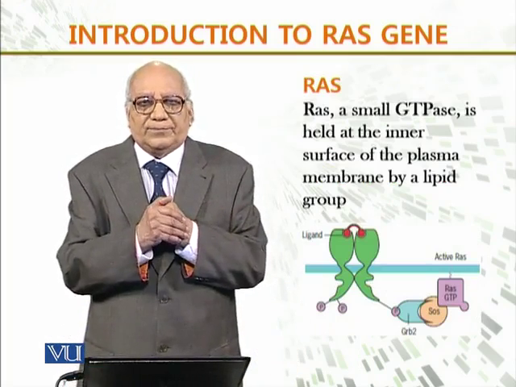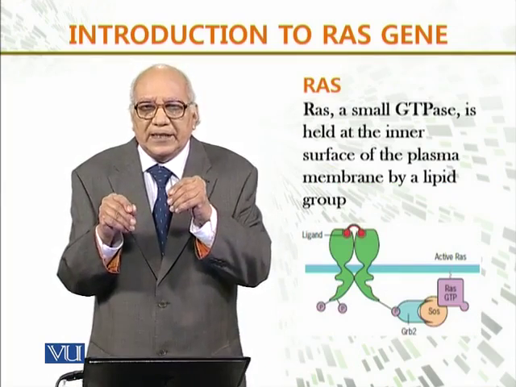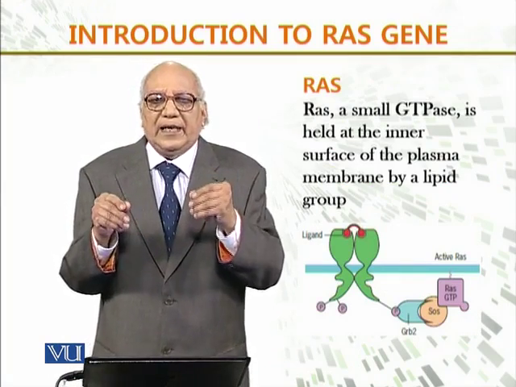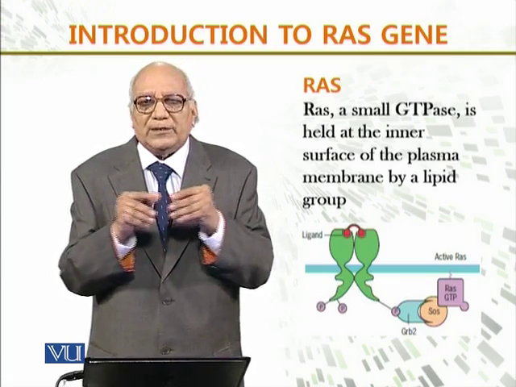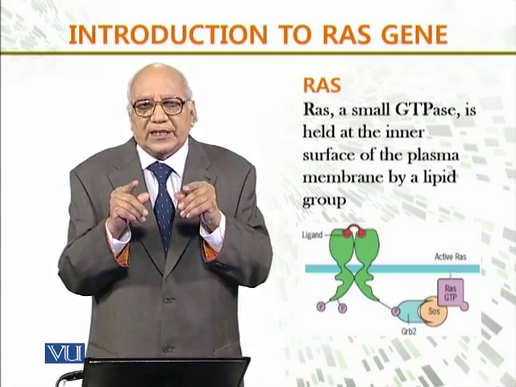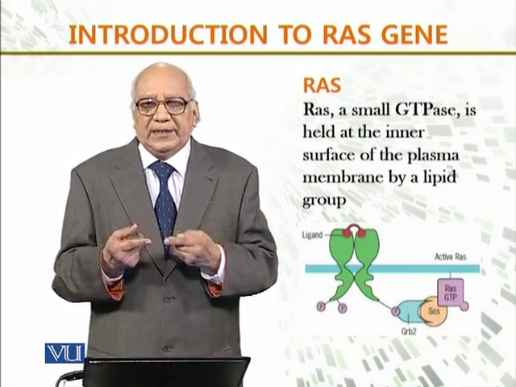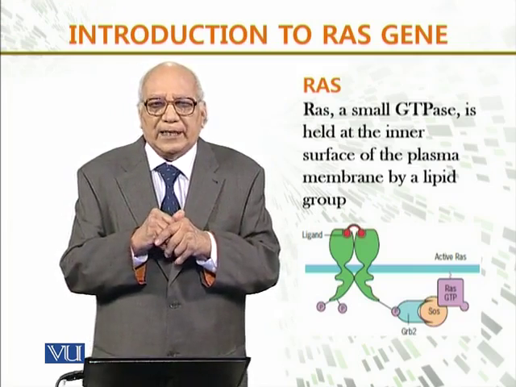Now, what is RAS? RAS is a small GTPase. Again, a GTPase, and is held at the inner surface of the plasma membrane by lipid group. Remember that this is held in the inner surface of the plasma membrane and by a lipid group.